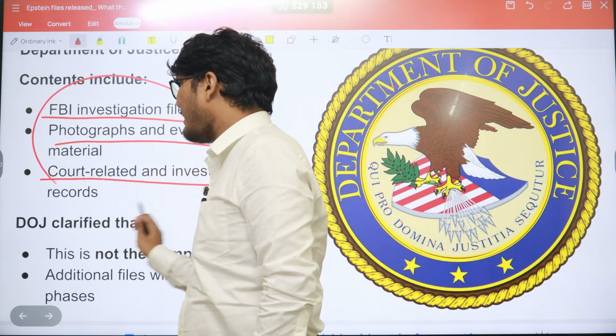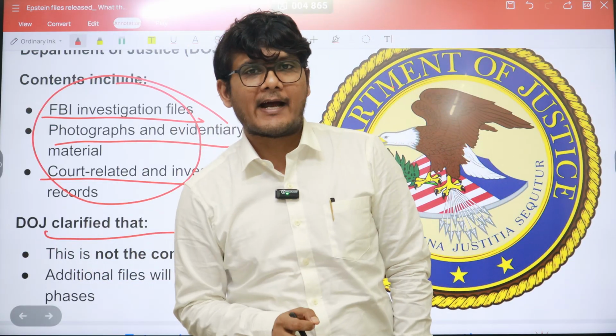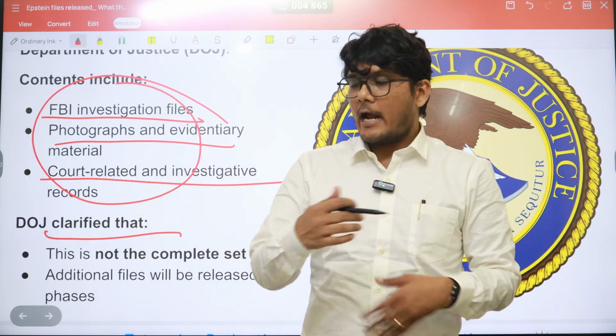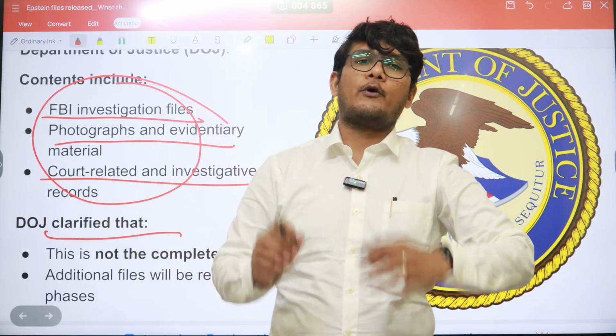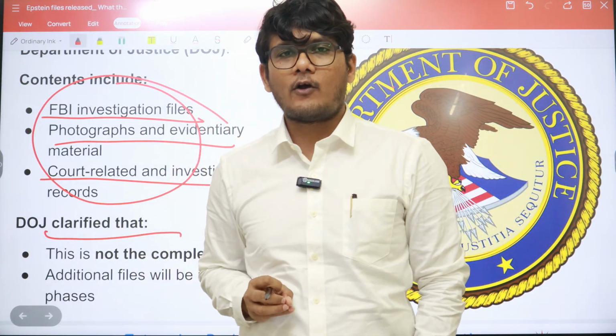However, the Department of Justice has clarified that this is not everything. This is just a part of it, and more such documents are going to be released in the future. So this is what the news is all about.